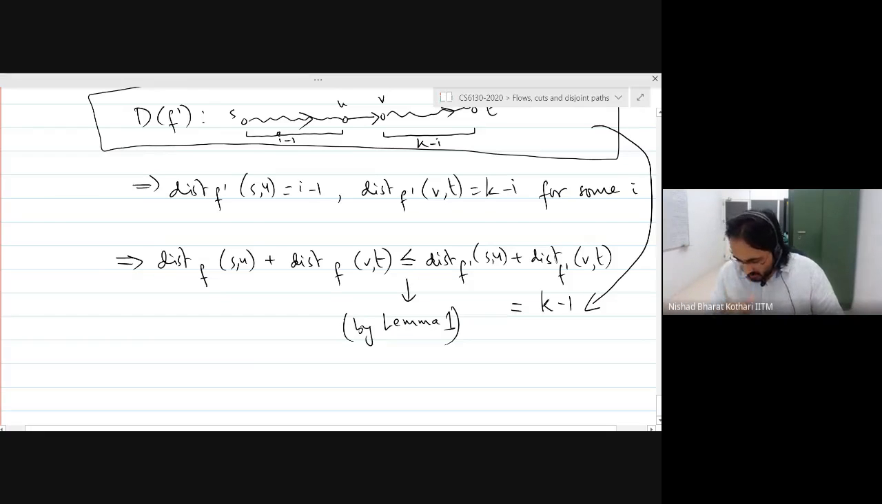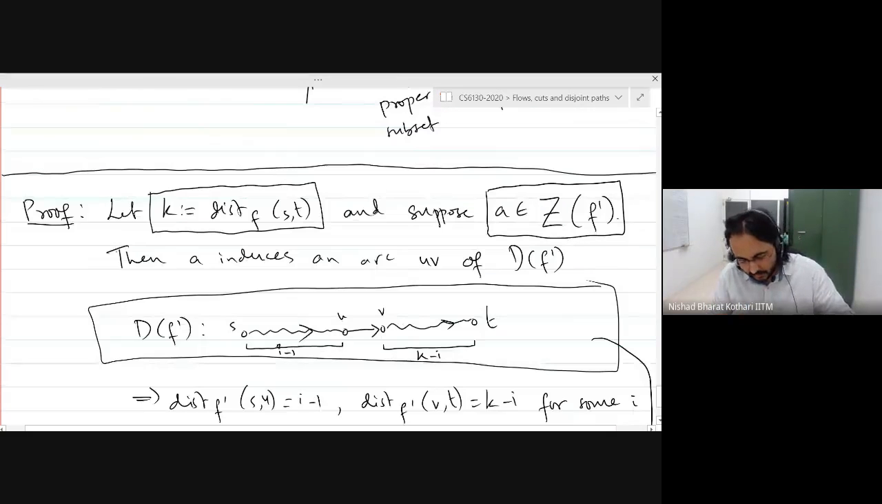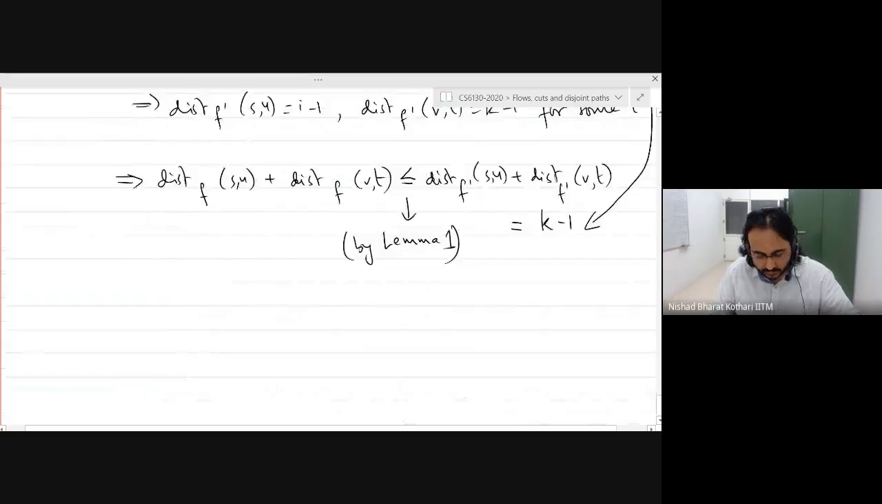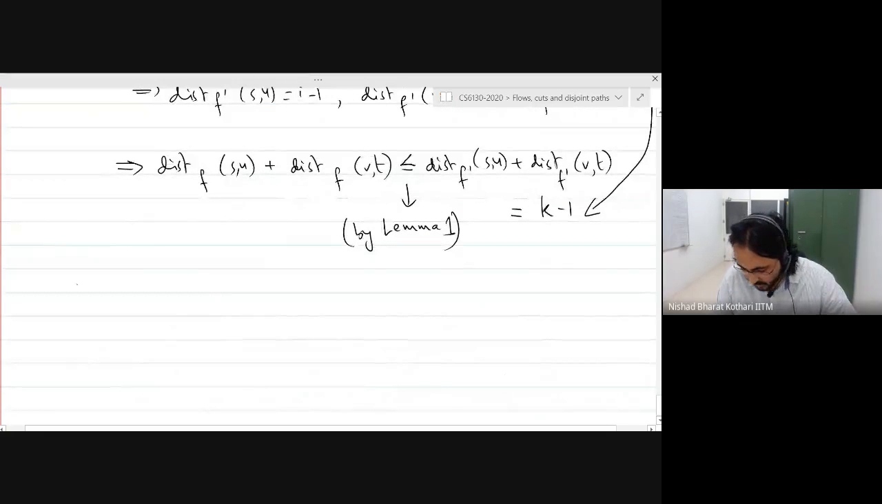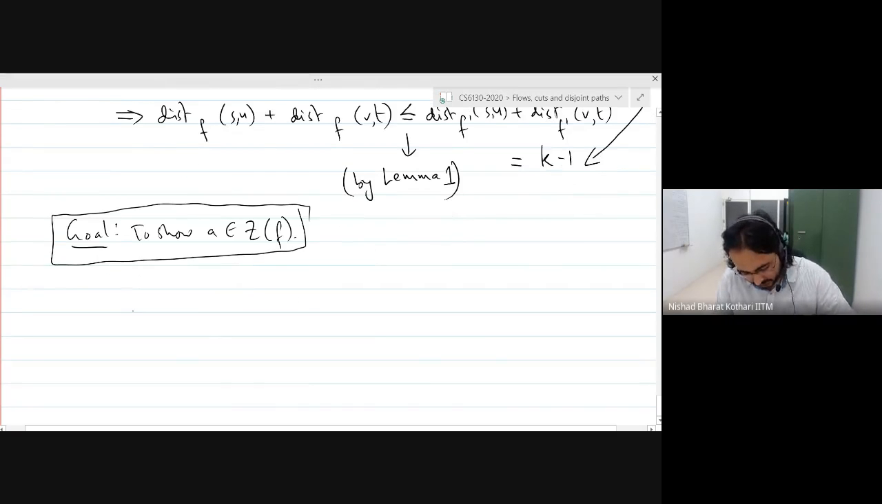All right. So now that we have made these observations, let's go back to our target, our goal. Our goal is to show that this arc, which is in Z set with respect to F prime, is also in Z set with respect to F, right? Okay. So our goal is to show that A is in Z F, right? Well, suppose for the sake of contradiction, this is not the case. Suppose that A is not in this set. Okay.